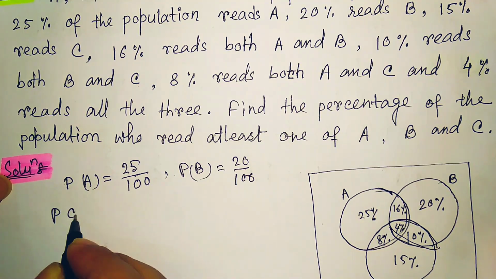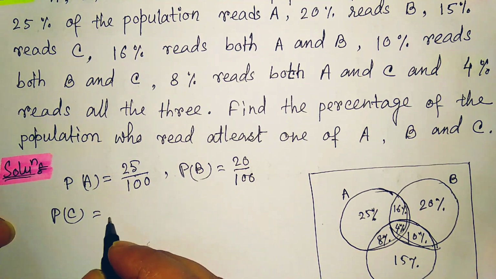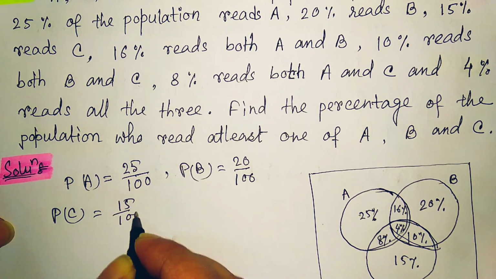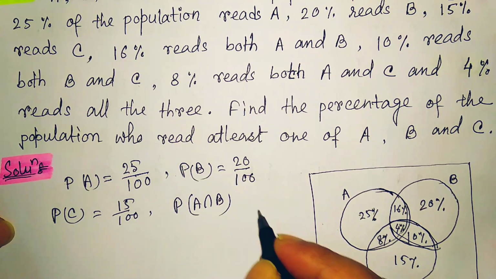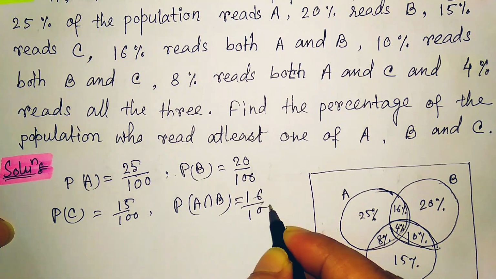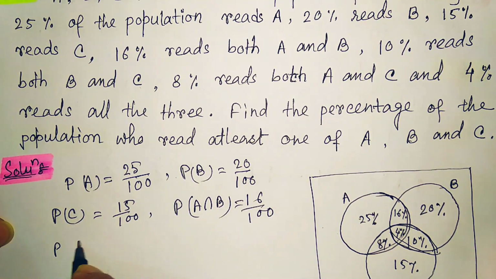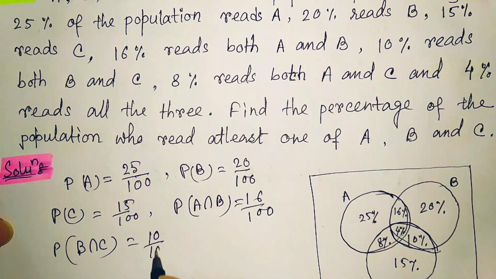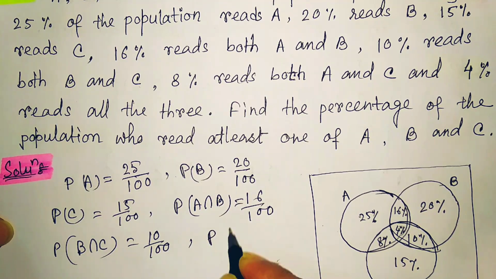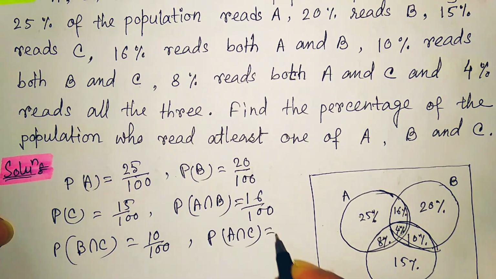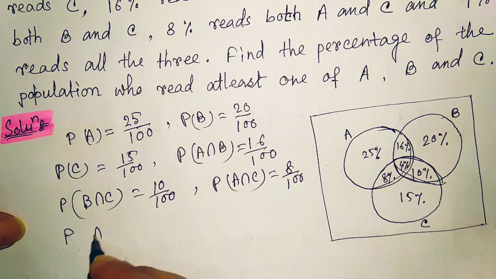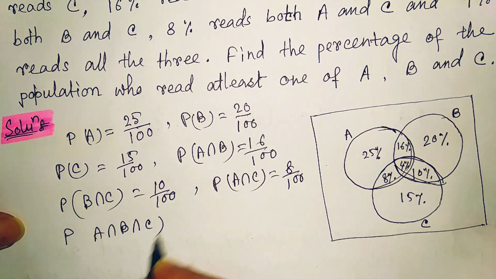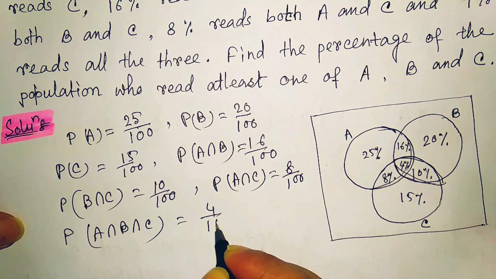Probability of C is 15 by 100. Then probability of A intersection B is 16 by 100. Probability of B intersection C is given as 10 by 100. Probability of A intersection C is given as 8 by 100. And probability of A intersection B intersection C is given as 4 by 100.